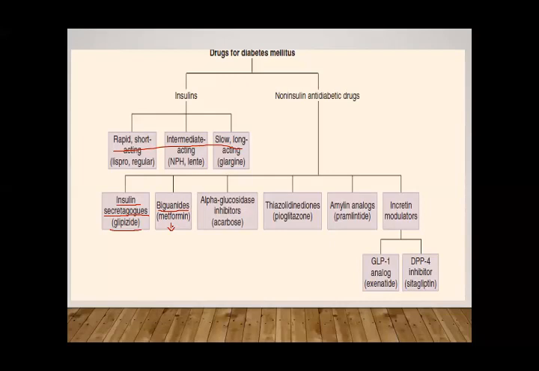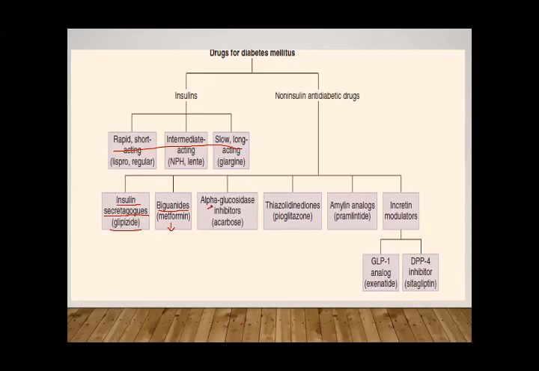In almost 95 to 98% of patients, the first drug is metformin when they are newly diagnosed, because it is quite safe. It has no problem with hypoglycemia. So it is a very effective and quite safe drug for diabetes, or it can even be used in combination with some other drugs. So metformin is very important, and you must remember it.